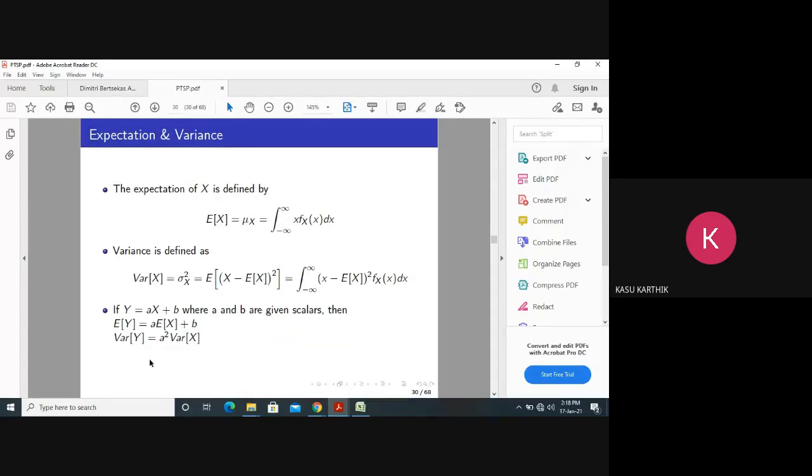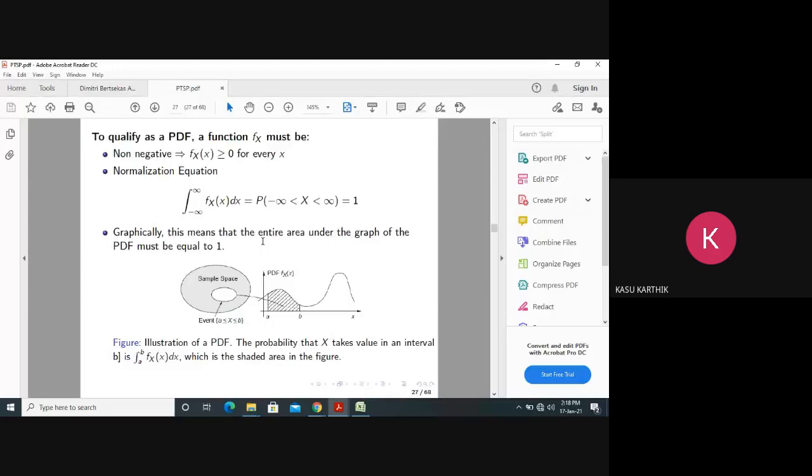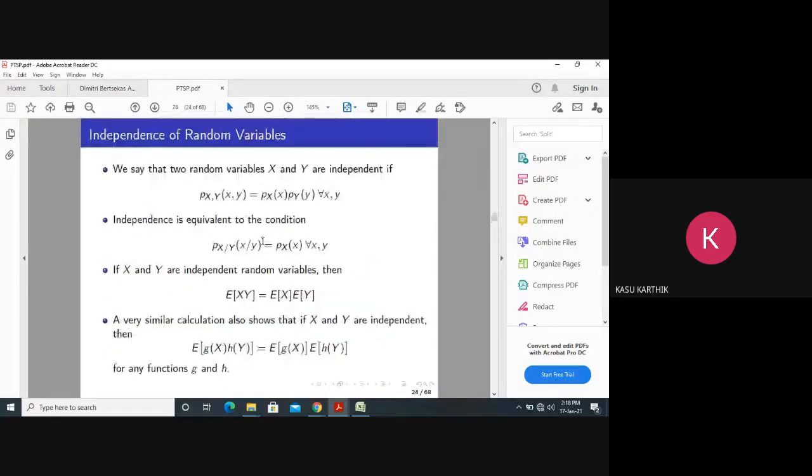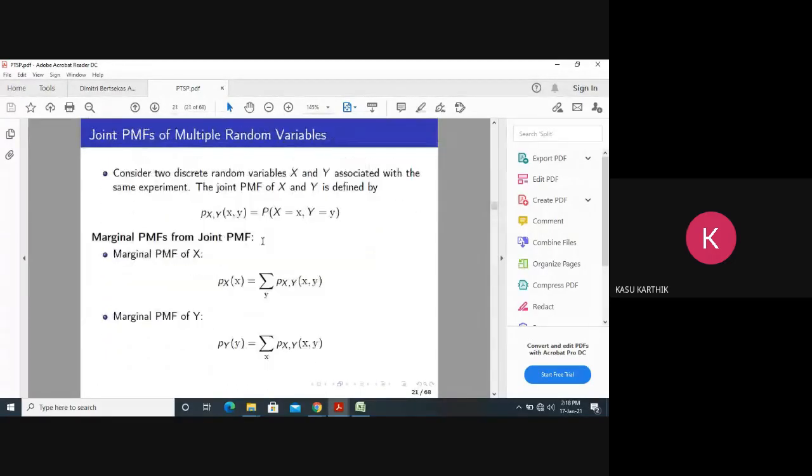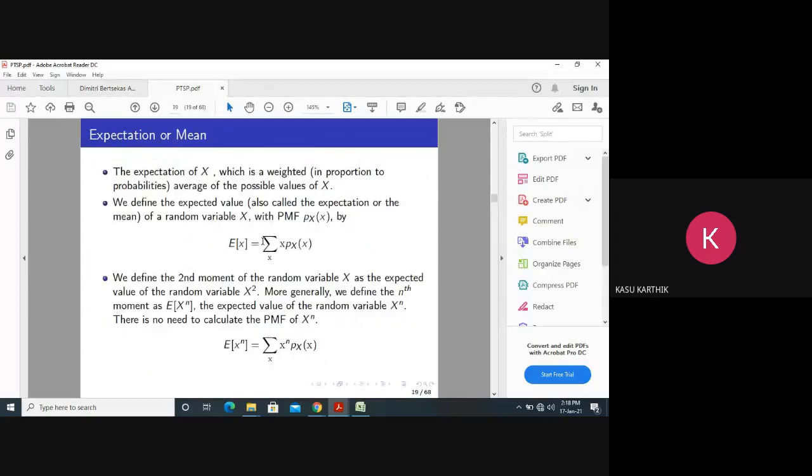So these are the expectation and variance formulas. Again, we are discussing the continuous case. Now, what is the expectation of a continuous random variable? We write integration. For a discrete random variable, what have you written? Summation. So the expectation of capital X, where capital X is a discrete random variable, equals summation over x into px of x.